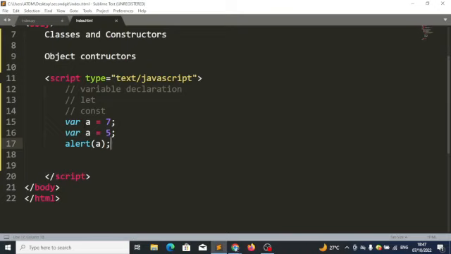Five. Good. What about this? What will I see? What about this? What will I see? What did you change, sir? I removed the VAR in the second line. I removed this VAR. You will still see 5. Good. So what's now the difference between this and this?